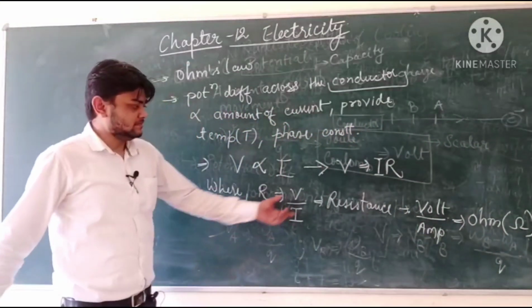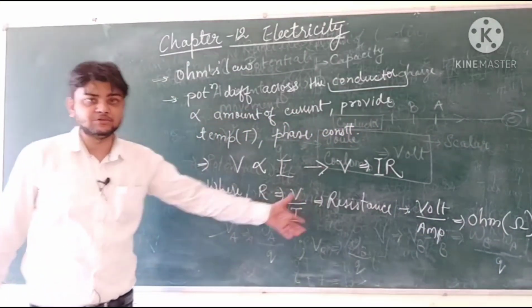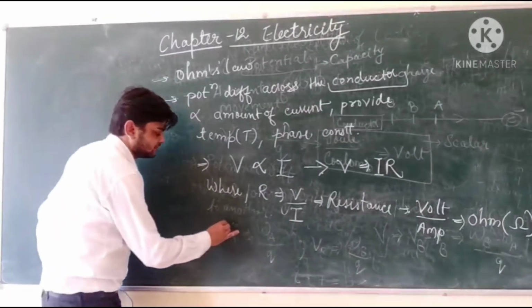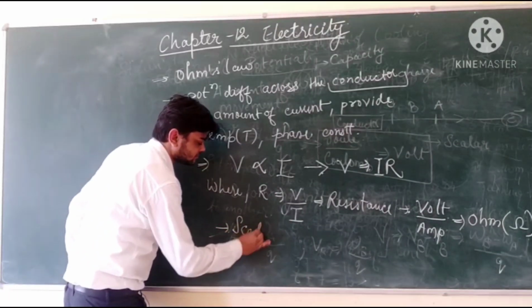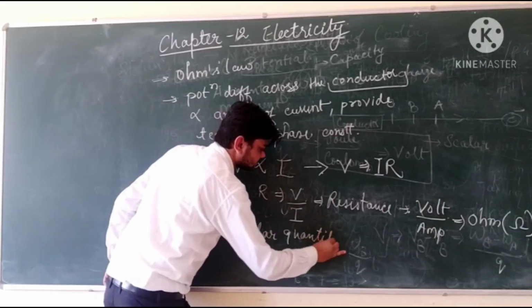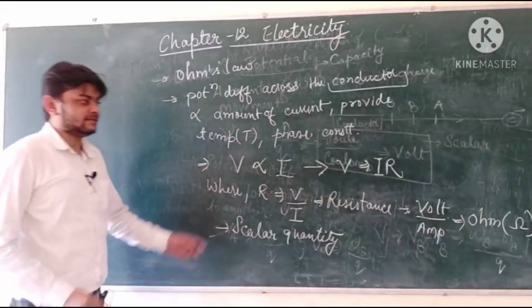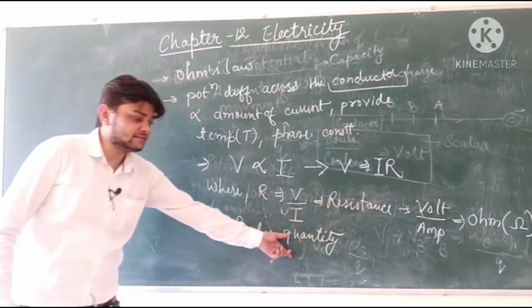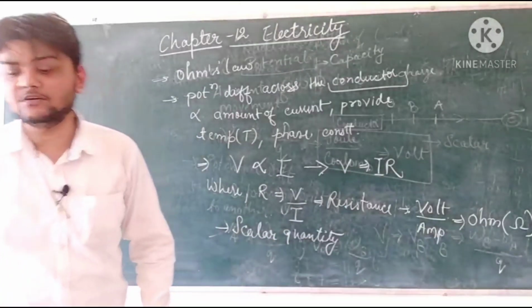Again, we have a scalar quantity in the numerator and a scalar quantity in the denominator. Therefore, it will also be a scalar quantity, where we can express resistance in one particular type of SI unit and check whether it is a scalar or vector.